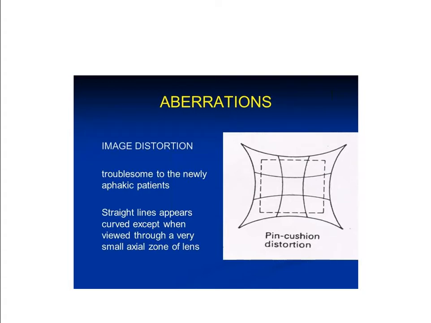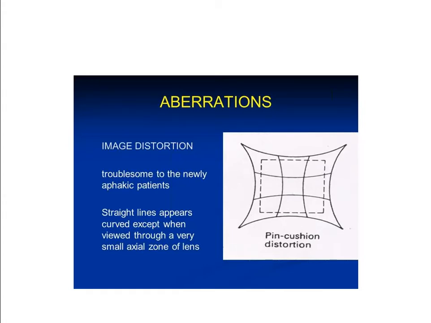And chromatic aberration is, as you all know, when the white light passes through the prism, it breaks into colored lights, rainbow colors. So high hypermetropic glasses is convex lens, biconvex lens. Biconvex lens is nothing but a truncated prism. So when the light passes through the thick aphakic glasses, the white light will break into colored